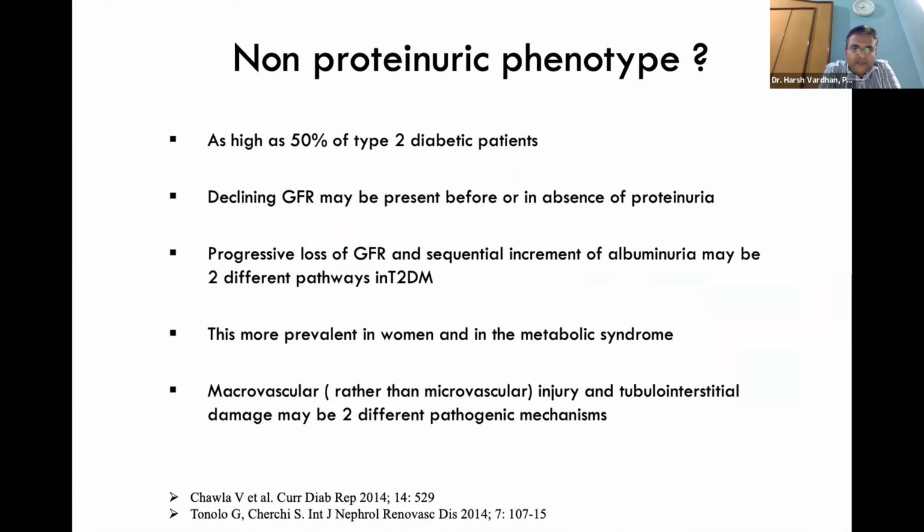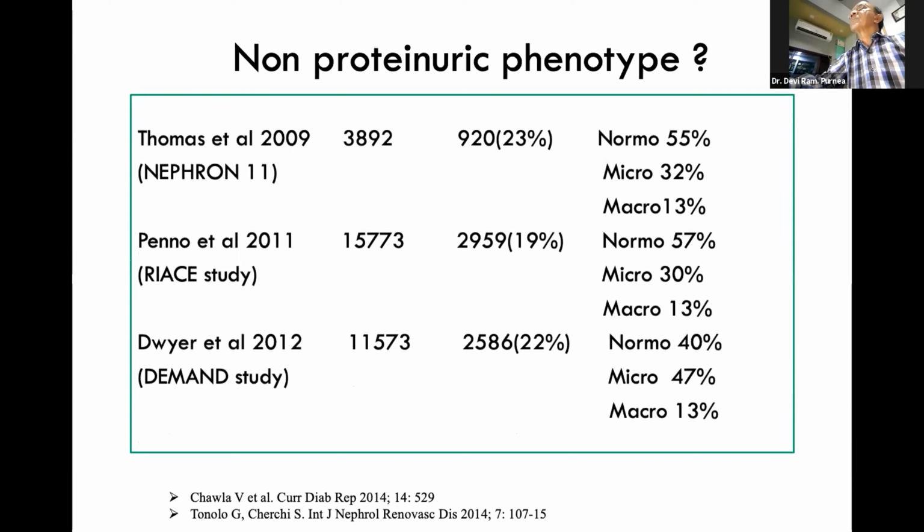It is as high as 50% of type 2 diabetes patients. Declining GFR may be present in the absence of proteinuria, and progressive loss of GFR and sequential increment of albuminuria may be two different pathways in type 2 DM. This is more relevant in women and in metabolic syndrome. Macrovascular injury and tubulointerstitial damage may be two different pathogenic mechanisms. If you see the incidence in various autopsy series, it can be 23, 19 or 22% respectively.